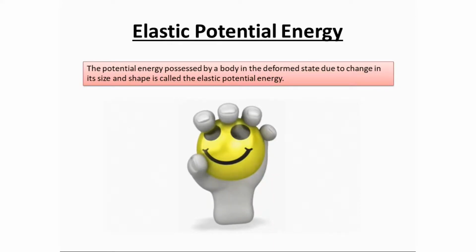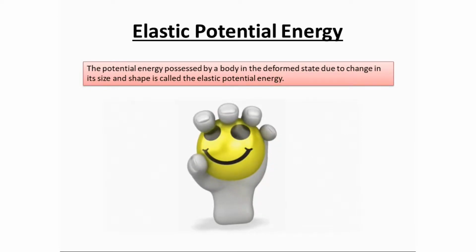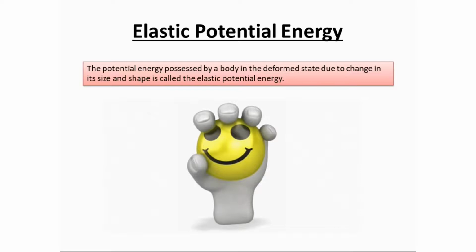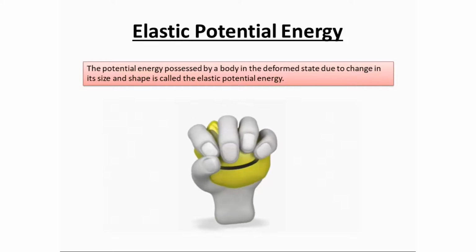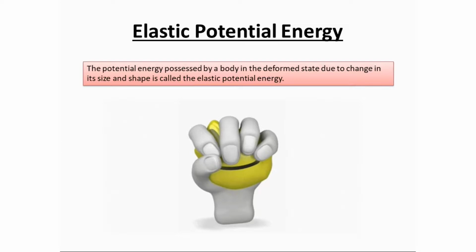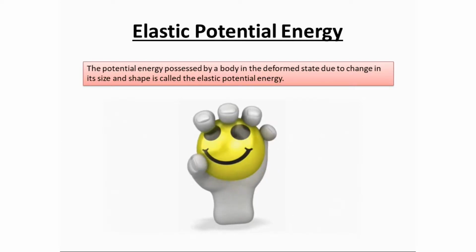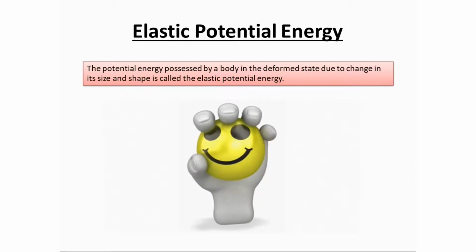While you press, you apply energy which gets stored in the ball in the form of potential energy. When you release the ball, it uses this potential energy to come back to its original shape. This is called elastic potential energy. Even if you press a spring, it gets compressed and its shape changes. And when you release it, the spring comes back to its original shape. There also, the spring possesses elastic potential energy.